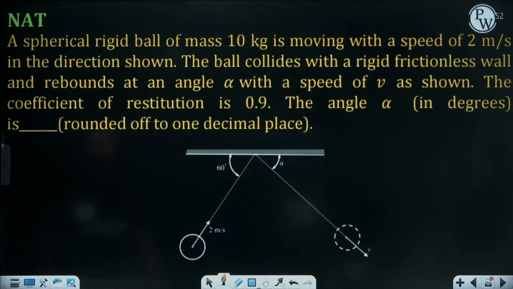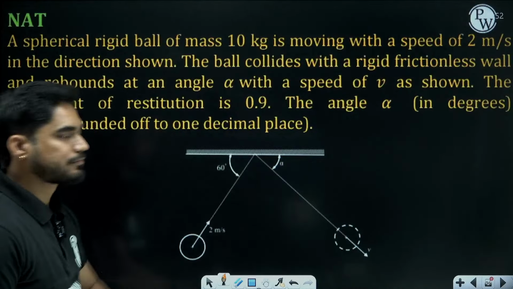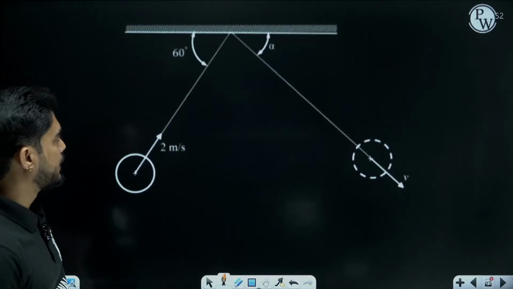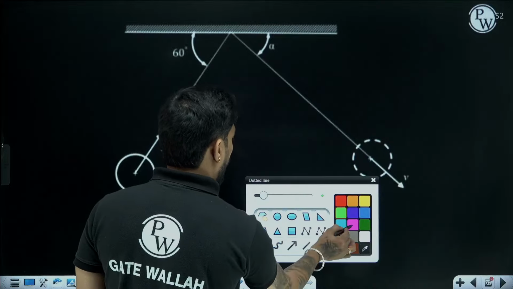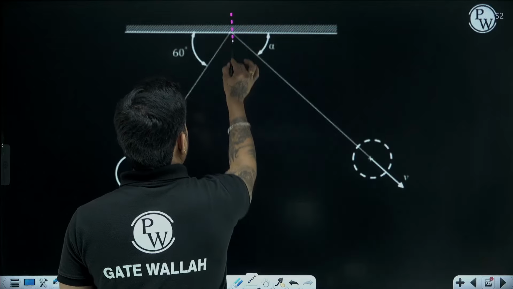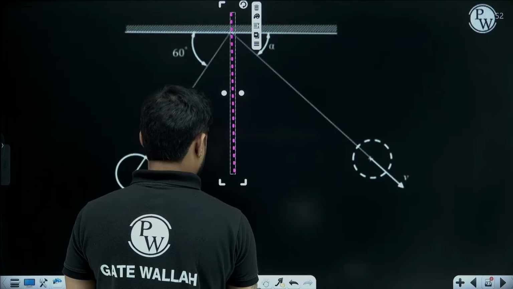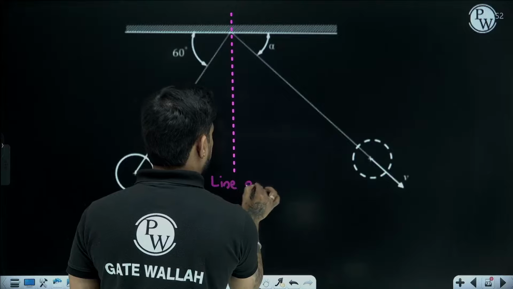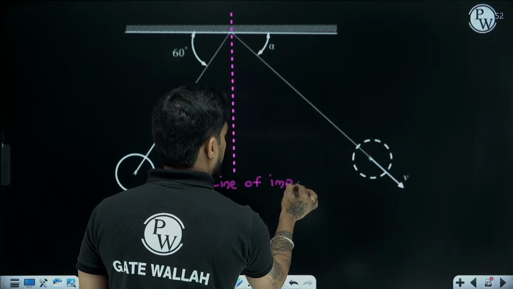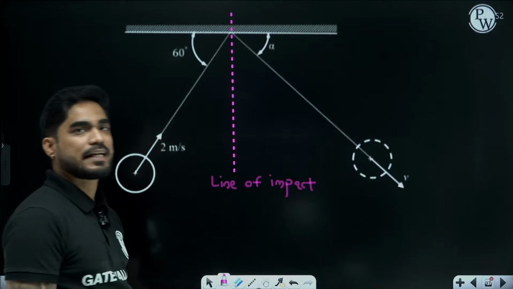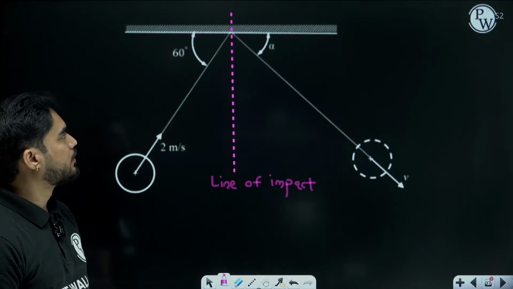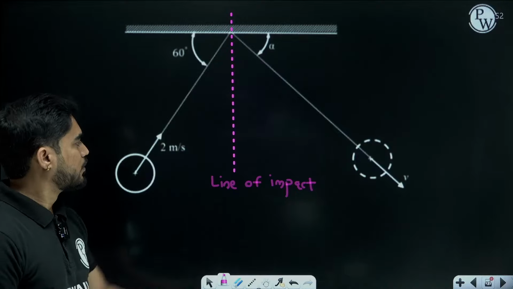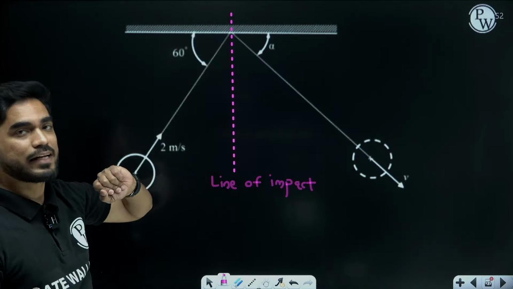We need to find this angle alpha. How do we find it? See, this is a problem related to oblique collision, right? This is the line of impact, which will be normal to the surface. When a body is colliding with a surface, then the forces act normal to the surface. So this is the line of impact, y direction.